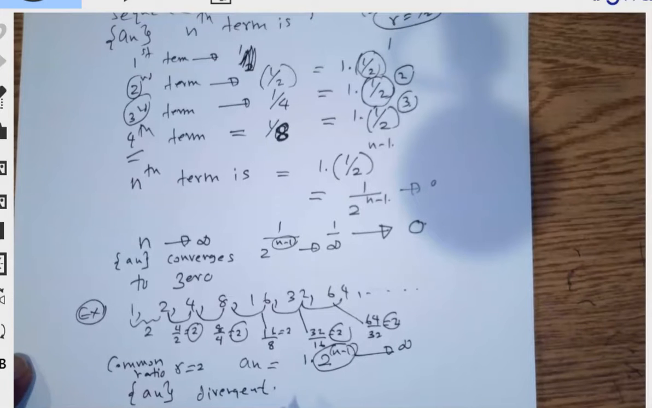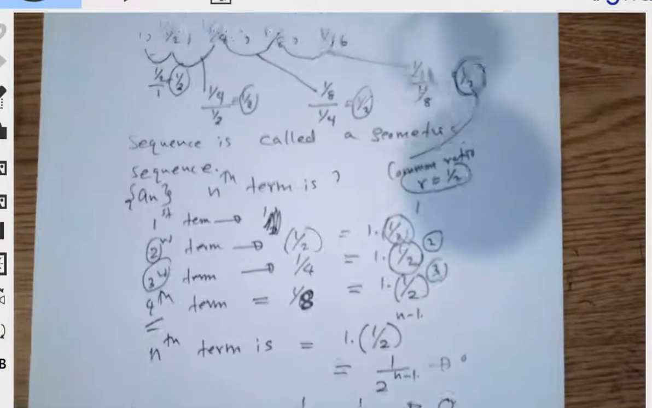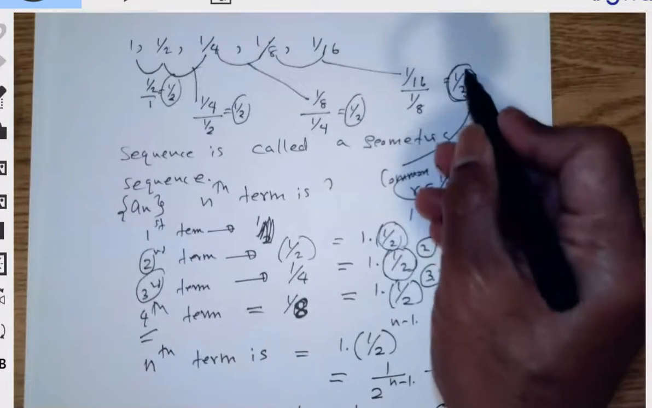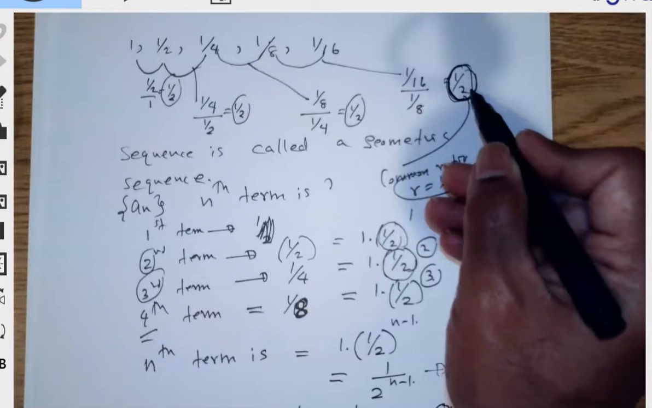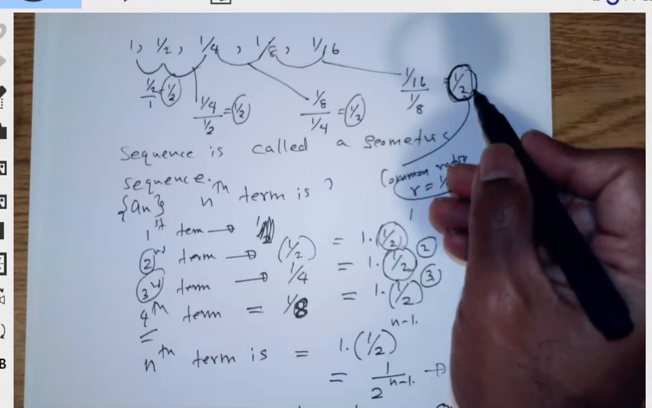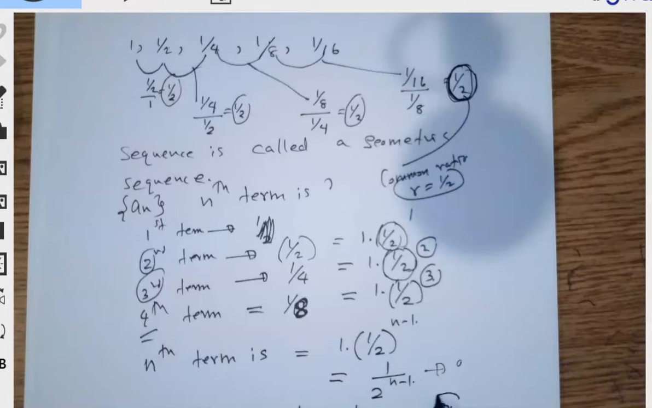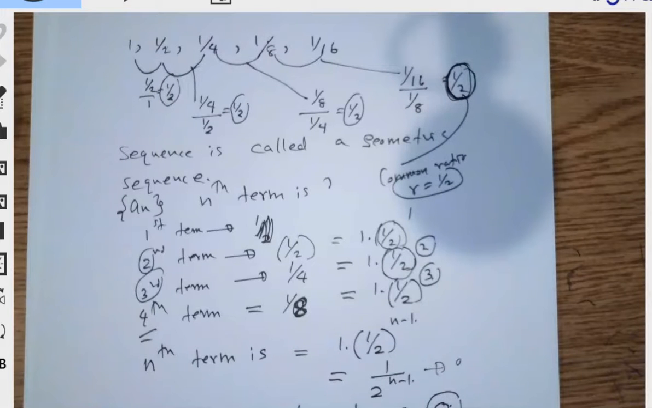So you can see a pattern here. When the common ratio is less than 1, well, strictly speaking, between -1 and 1, it will still be true, then the geometric sequence converges to 0. But when it is greater than 1, and we can also show that it is true for less than -1, it diverges. So we can write a result here.